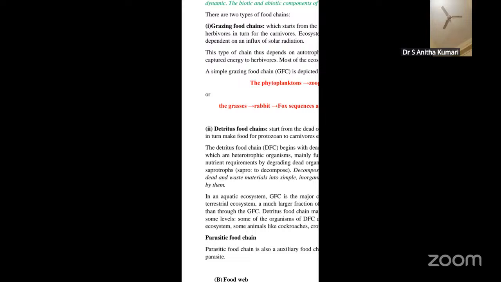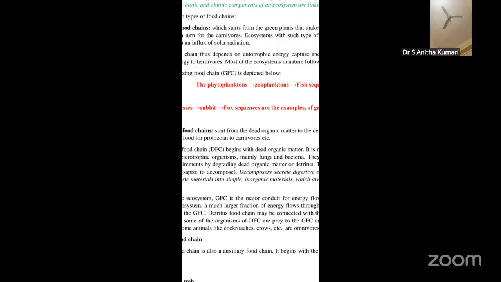So you all know, the parasites will be active only once they are inside; they try to harm only the host. When we talk about the parasitic food chain, it begins with the host and also ends with the parasite. It will not go anywhere else. So it is actually a relationship between the host and the parasite.